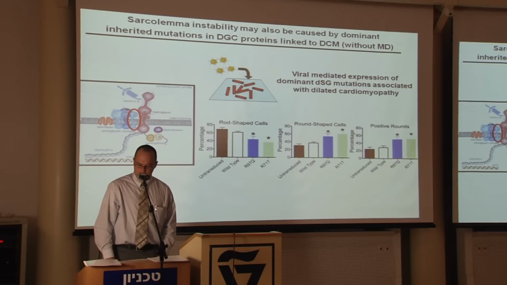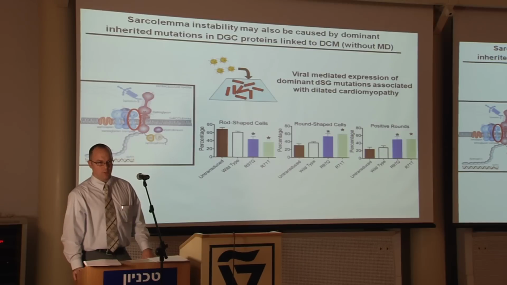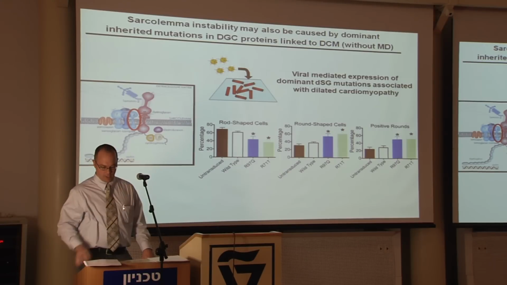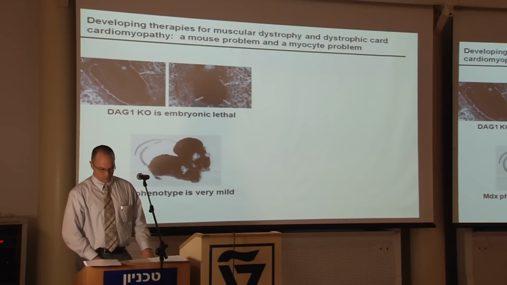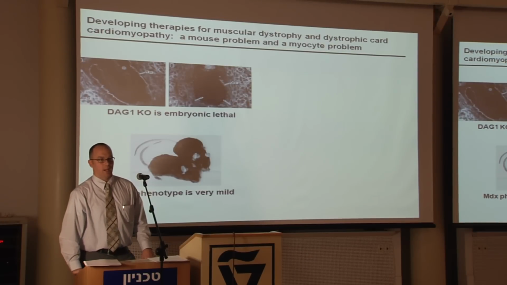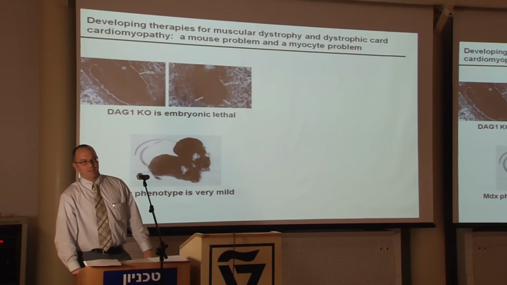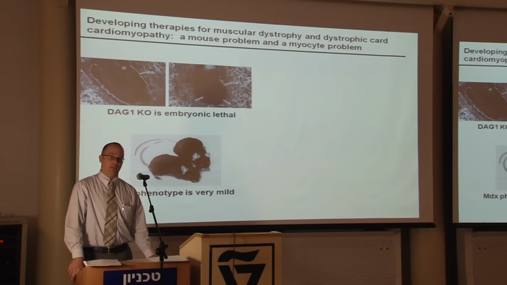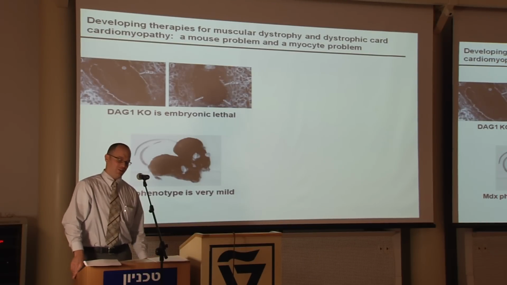So we've spent a lot of time trying to develop assays to study cardiac myocytes in vitro, and of course one of our long-term goals is to use these approaches and physiological measurements to do high-throughput screening for small molecules. But when thinking about this, we have a couple of issues, what I call a mouse problem and a myocyte problem. So one of the mouse problems is that the dystroglycan knockout mice are embryonic lethal, and so this means that nearly all of the gene mutations that have been identified in each of these glycosyltransferases are also embryonic lethal.